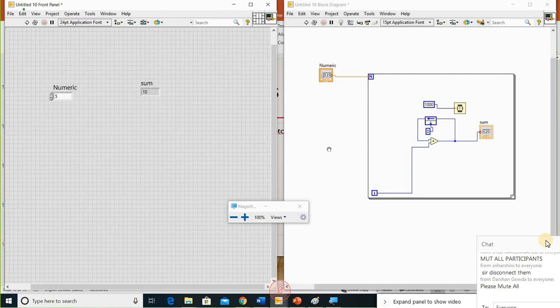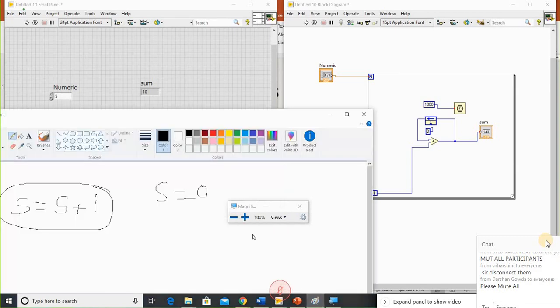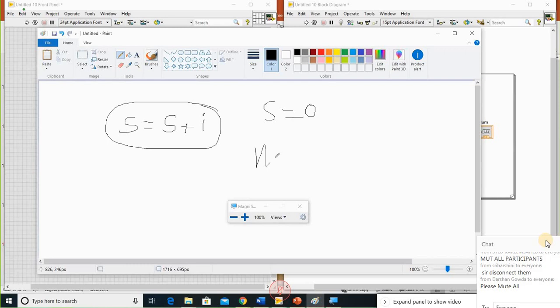Now I want to do the same thing to find the factorial, n factorial. How do you modify this program? So what is the factorial function? As we know, n factorial is 1 into 2 into 3 into, until n, you need to multiply them. So this is what we need to implement in LabVIEW. It's very simple. Let me check that.